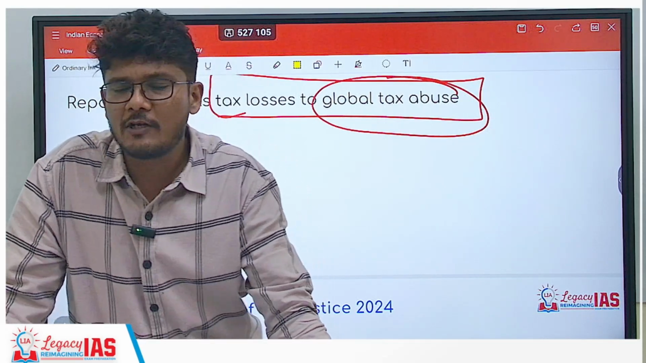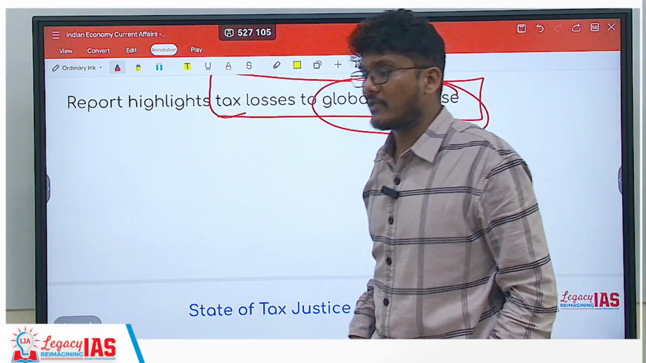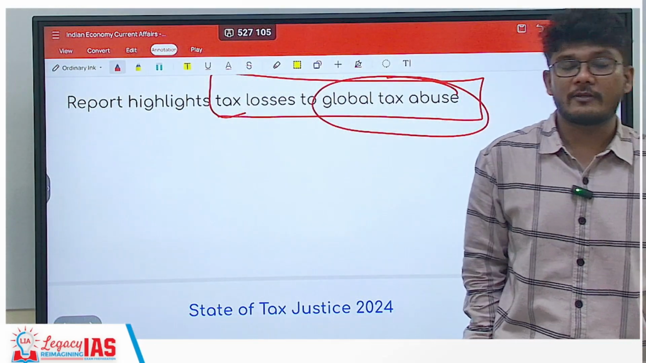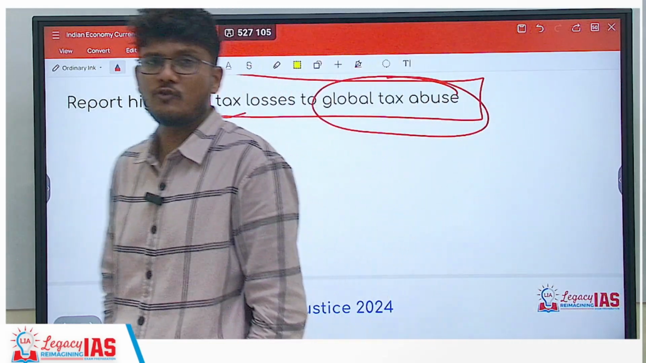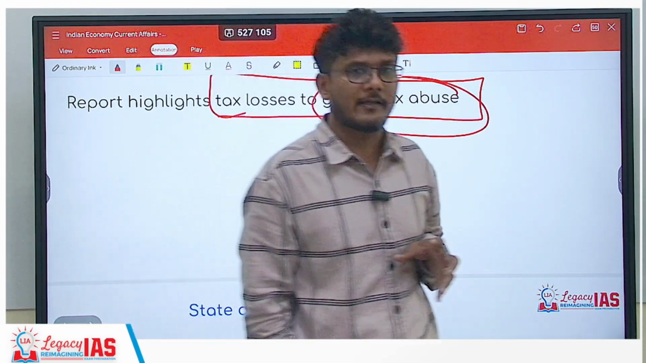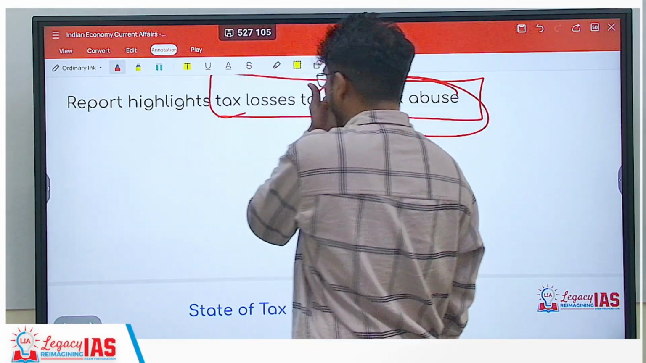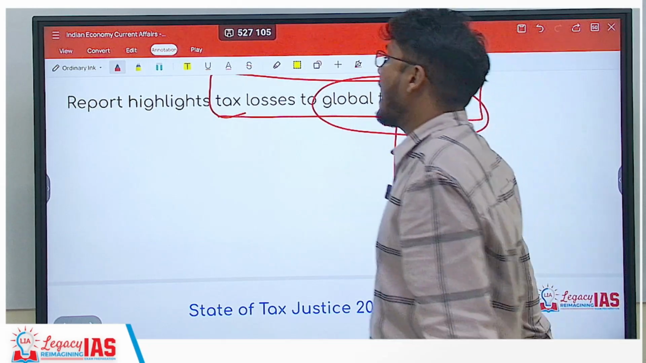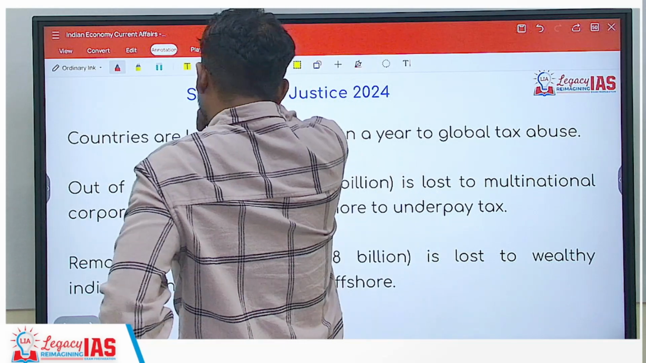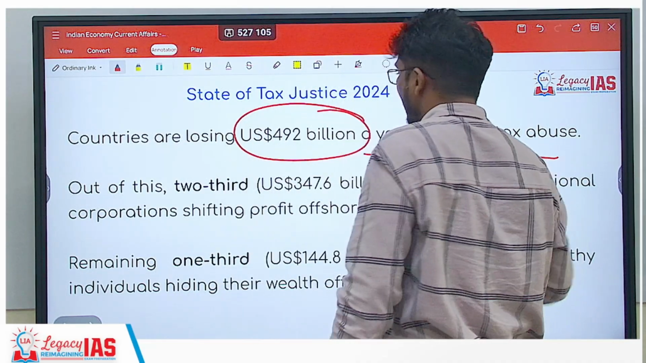It is, for example, siphoning off your money through tax havens. If you talk about the example of India, in India you can show certain income as agricultural income instead of income from other sources, and when you show agricultural income, as you know, agricultural income is not taxable, so you can be exempt from taxes. Now these are all illegal ways to do it. It is punishable, of course, by law, but people still do it. So this report has highlighted that since global tax abuse is ongoing, a lot of tax is being lost, right? Now countries are losing around $492 billion a year to global tax abuse.